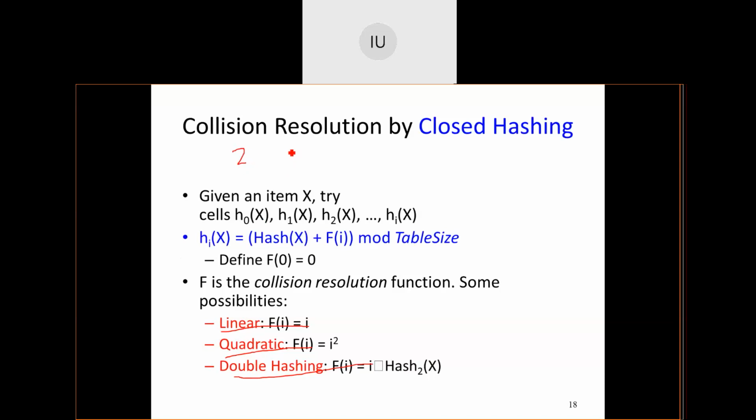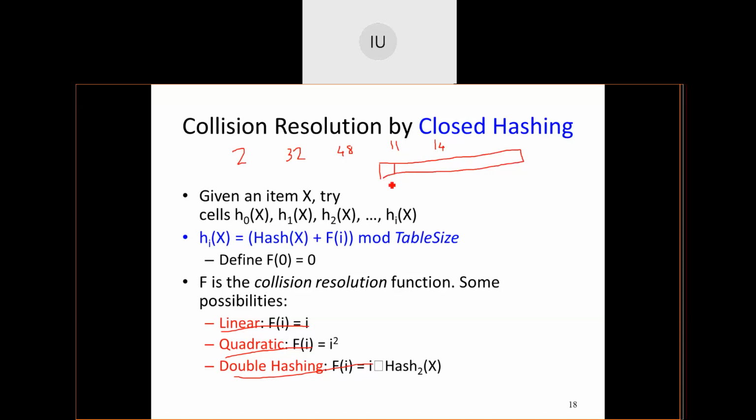2, 32, 48, 11 and 14. These are the elements that need to be stored inside a hash table of size 8.